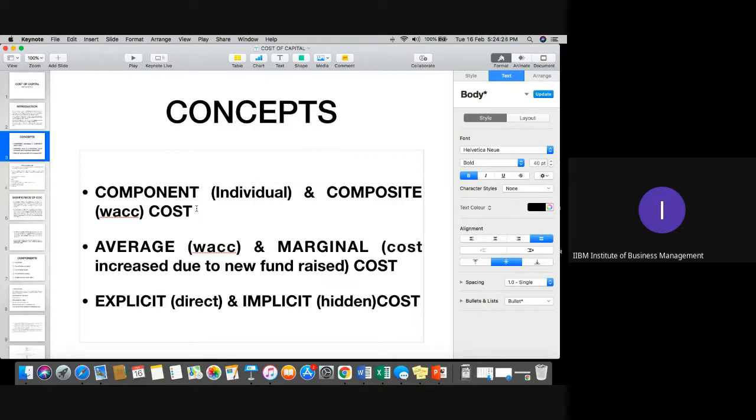Previously, you were paying 500 rupees per month on your postpaid bill. Now you're paying 600. The 100 rupees is the marginal cost. Understood what marginal cost is, first of all?